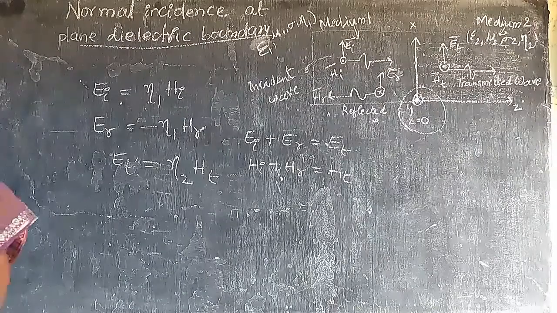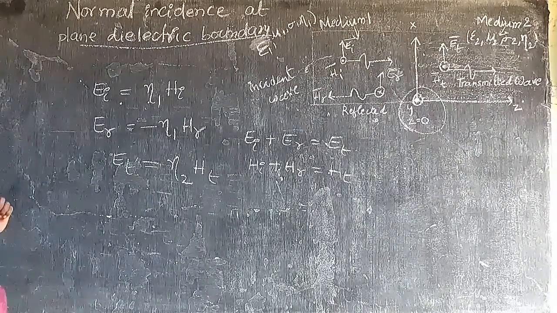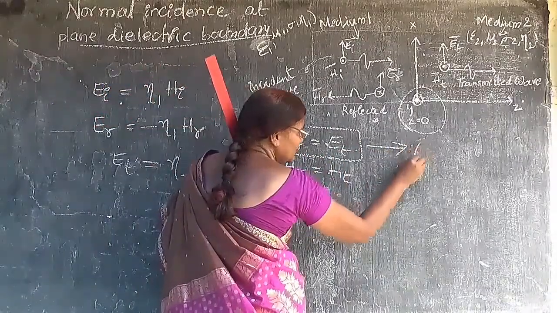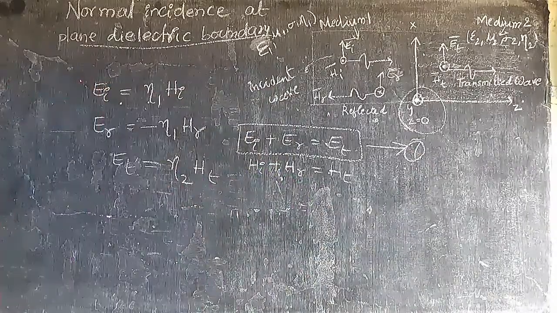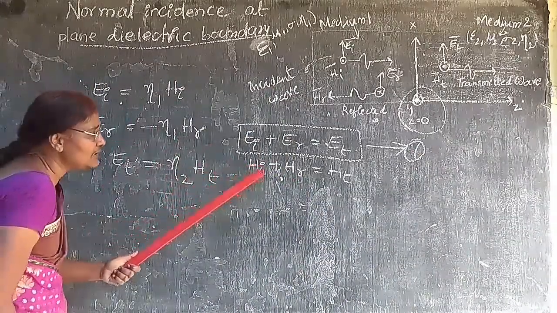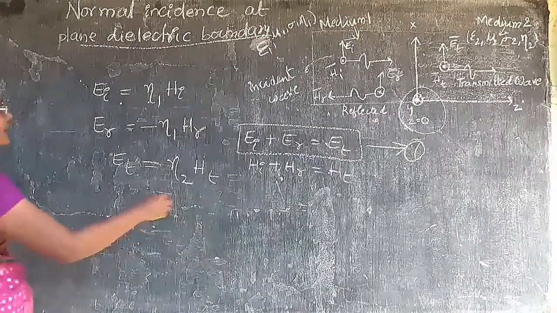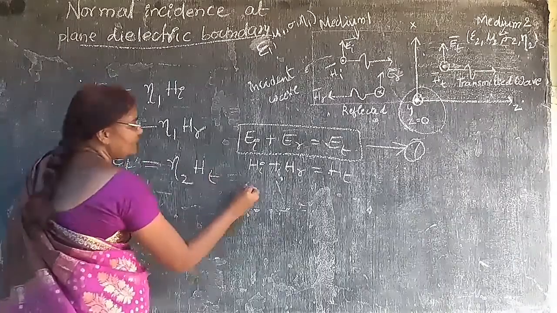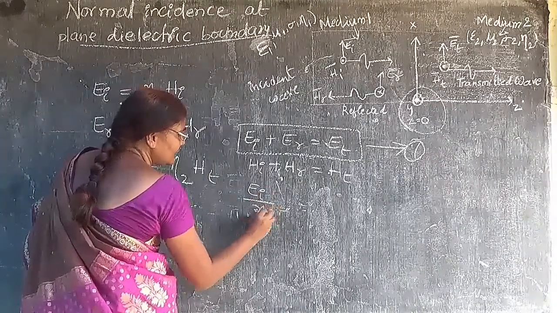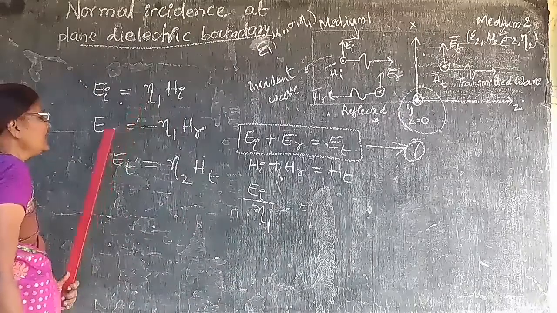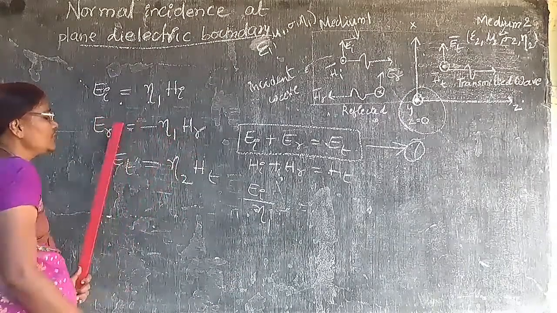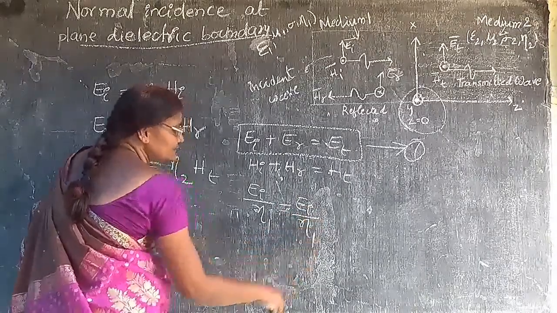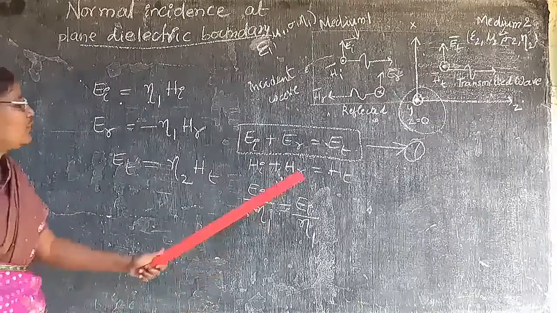Now we will take this as the standard equation, equation number 1. Now I want to write this in terms of E. So how can I write what is HI? HI is equal to EI by eta 1. Next, what is HR? HR is going to be ER by eta 1. And what is HT?